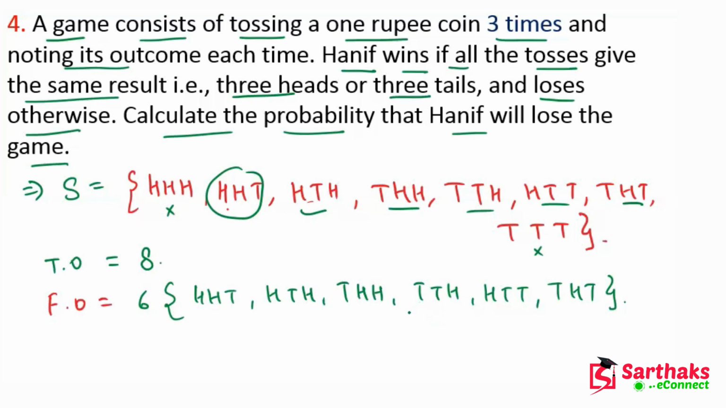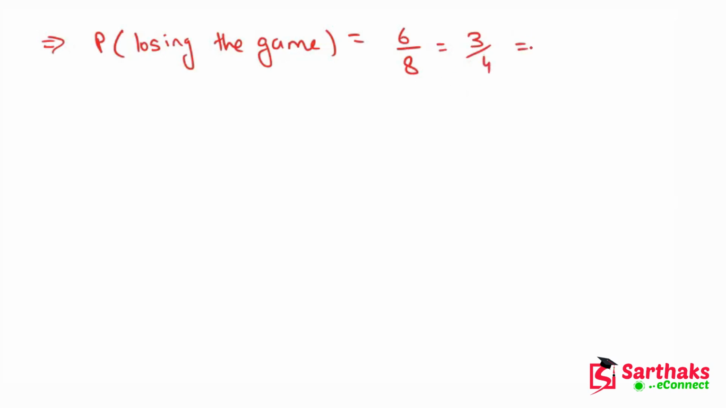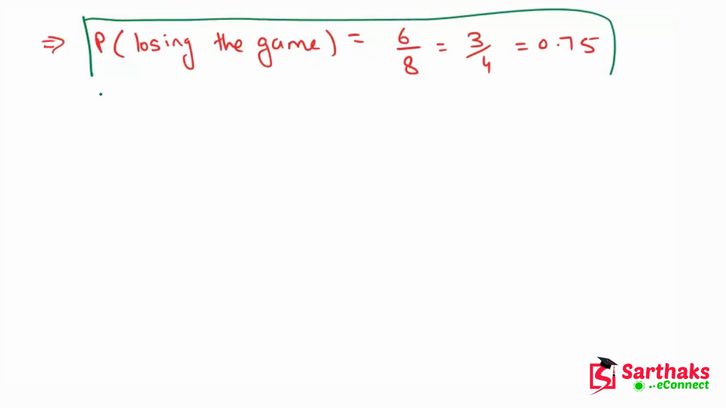So now, my dear friends, we can easily find the probability. Probability of losing the game equals 6 upon 8. If you solve this, we get 3 upon 4, which equals 0.75. So this is our required answer.